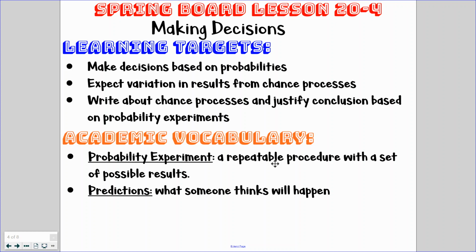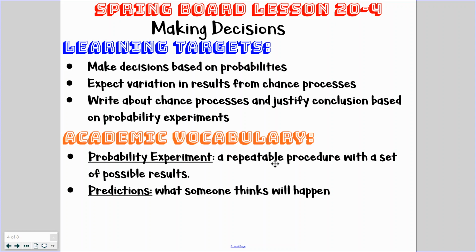Our learning target here for making decisions is to make decisions based on probabilities. So again, now we're taking what we know based off of us calculating the probabilities and using it to make decisions. We're going to expect variation in results from chance processes. So again, there might be times when things are pretty much the same all the time, but then there's other times where you might get one number more than what the actual probability was calculated. And then we're going to write about the chance process and justify conclusions based on probability experiments. So long story short, we're going to explain how and why we got our results based on what we knew.